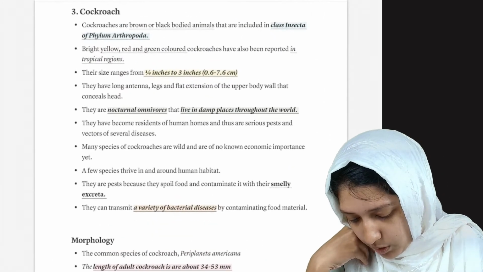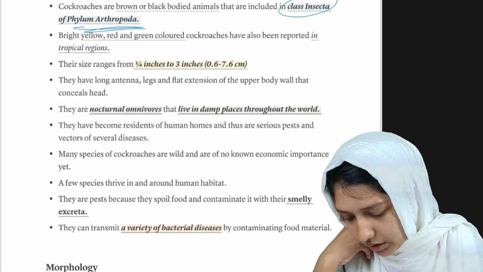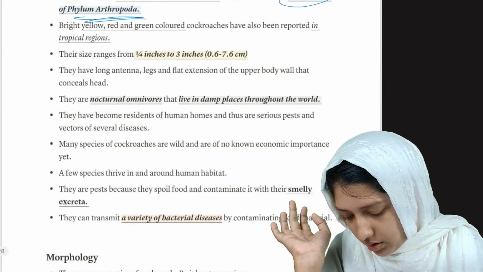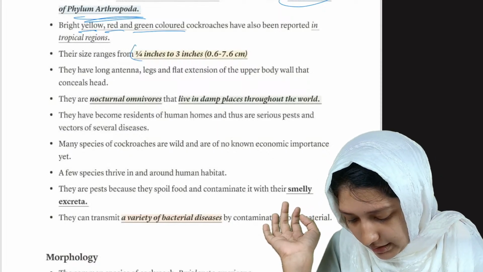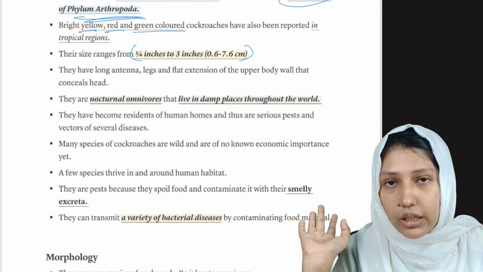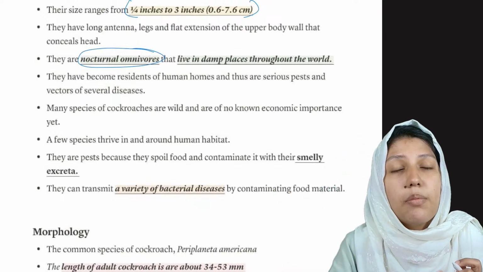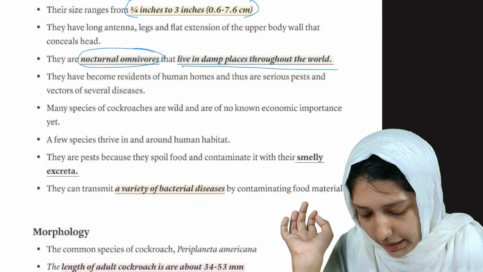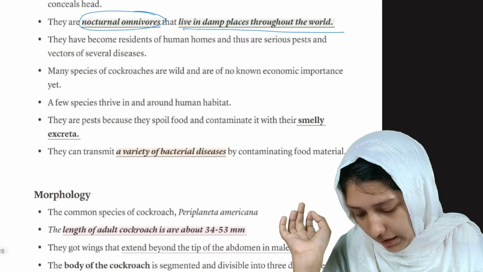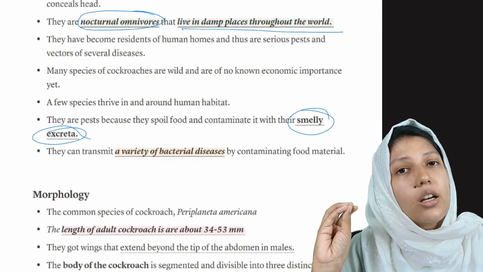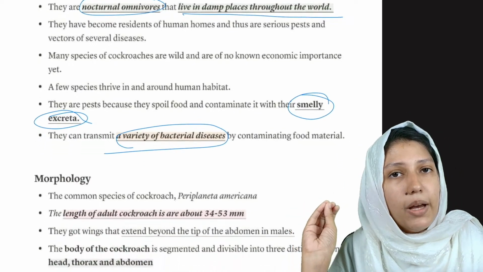Cockroach belongs to class Insecta and phylum Arthropoda. Arthropod means they have jointed appendages. They can be bright yellow, red, or green colored. The size ranges from 1/4 inch to 3 inches. They are nocturnal omnivores, which means they are active at night, and they live in damp places throughout the world. Damp means places with moisture. They have smelly excreta, and they can transmit a variety of bacterial diseases.